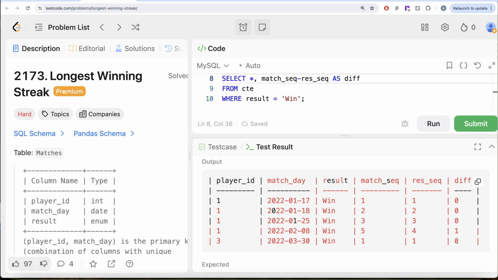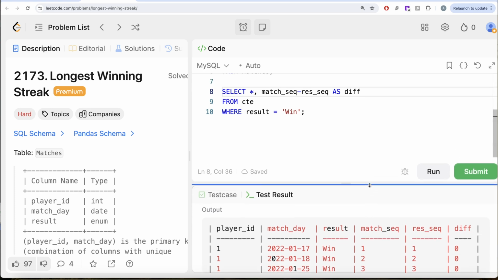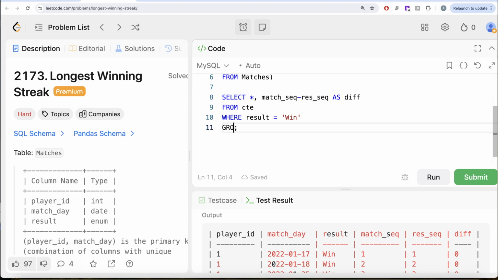So once we have this, what we need to find for every player ID is the biggest or the longest winning streak. So we can go ahead, group by the player ID and the difference to count the number of matches won consecutively. What is the order of operations in SQL? From, where, group by, and then it comes to select. So you cannot just directly write diff here. So basically what is difference? This is difference, right? So what you need to write is group by this.